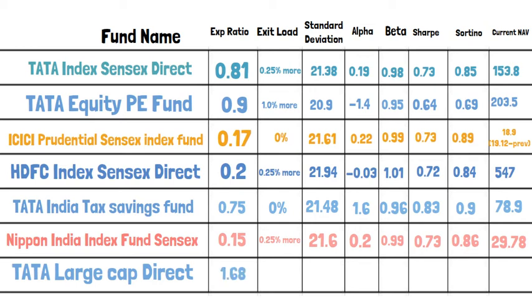The next one that we're going to see is Tata Large Cap Direct Plan Growth. The expense ratio seems to be a bit high, that is 1.68%, and the exit load is 1% or more. We have a standard deviation of 21.55 and the alpha is 0.76, the beta is 0.98 and the Sharpe is 0.74 and the Sortino is 0.8.